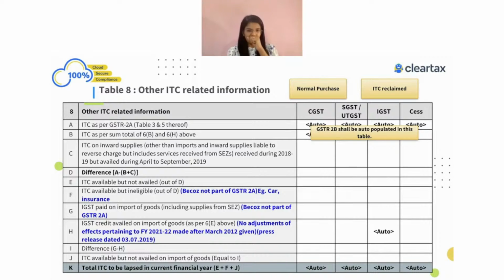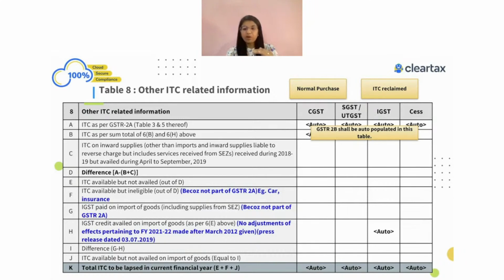So then when you look into this, there can also be differences between table number 8A and 8B because of the ITC which you have claimed in the current year but was related to the last year. So that information will also be there. So again, you don't have to worry about this.